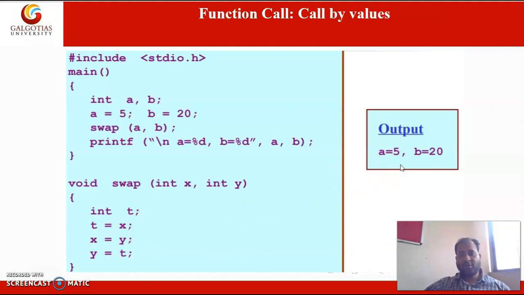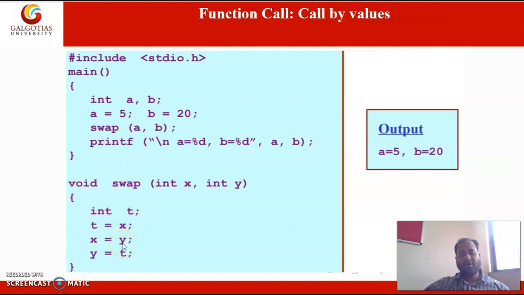What output do you expect? Here we are exchanging and here we are printing. Basically we are exchanging the values of these two variables, but it is not reflected in the main function because the scope of these two variables is local to the function.